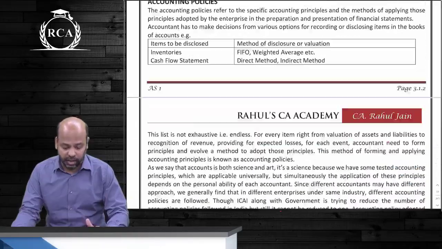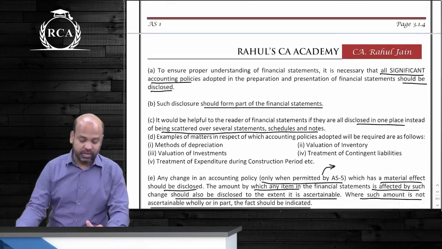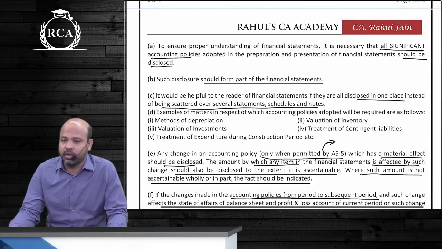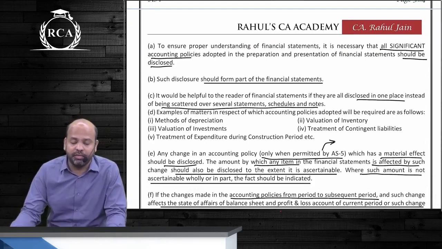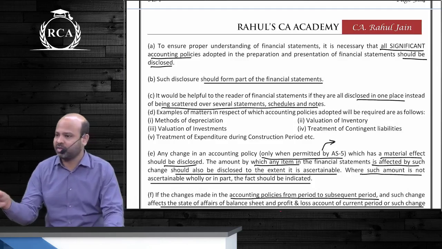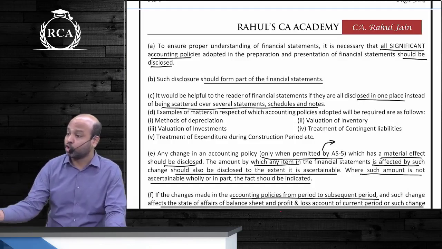After that we directly moved on to disclosure requirements. As far as disclosure requirements are concerned, under accounting standard 1, you are supposed to disclose all significant accounting policies. Such disclosure should form part of your financial statements. It should preferably be given at one place, and that is under notes to accounts.